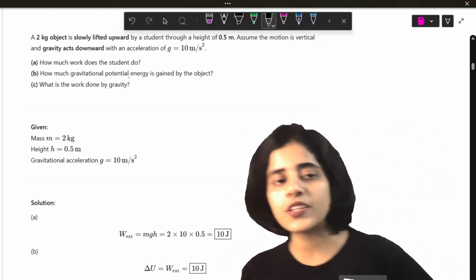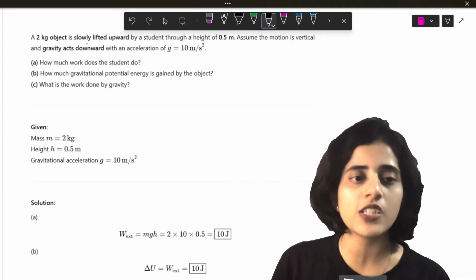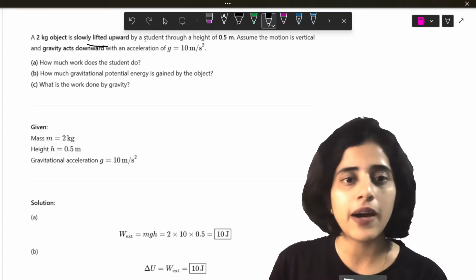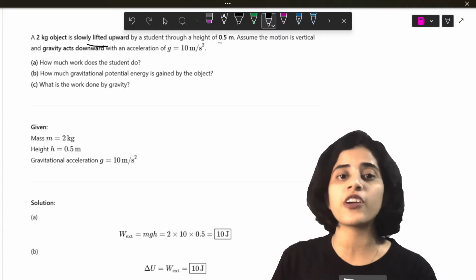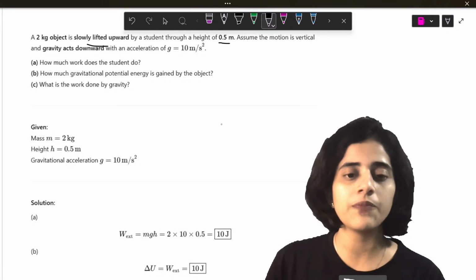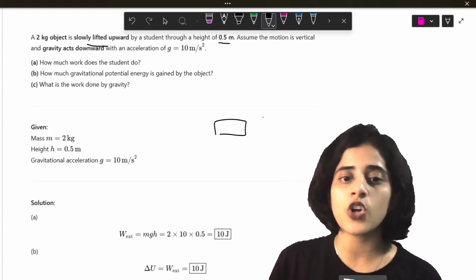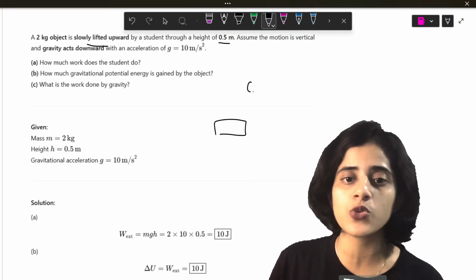So the question is: a 2-kilogram object is slowly lifted upward by a student through a height of 0.5 meters. So there is an object, and it is lifted by a student.